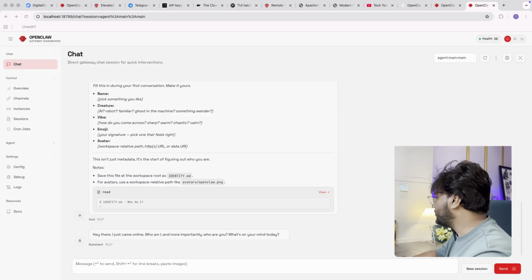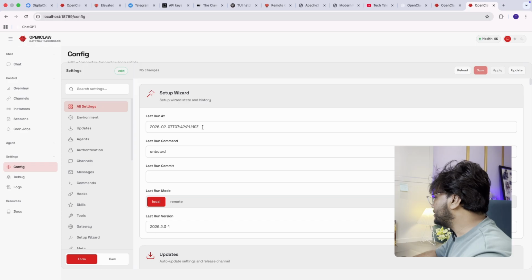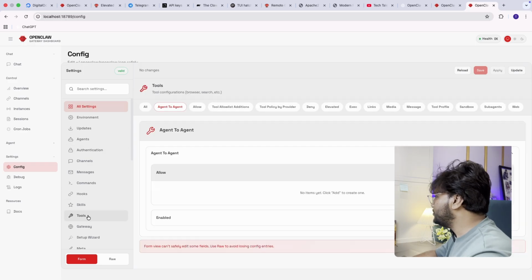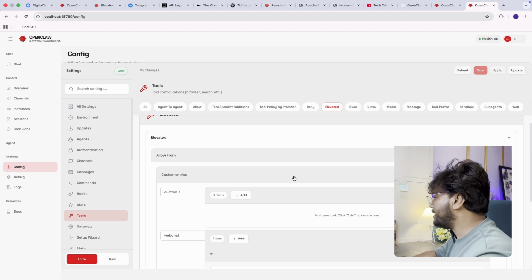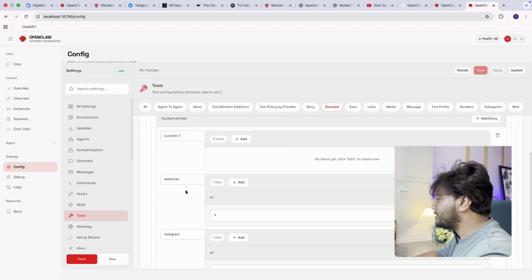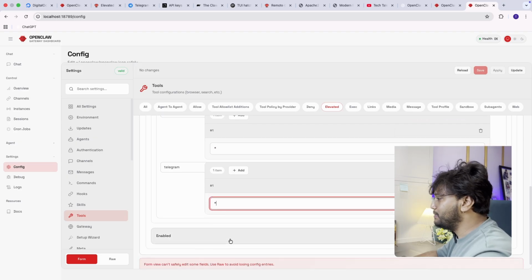So you need to go here, config, and then here tools. Under tools you will get this option, elevated. Under elevated, I have given web chat asterisk, telegram asterisk, and this will be enabled.